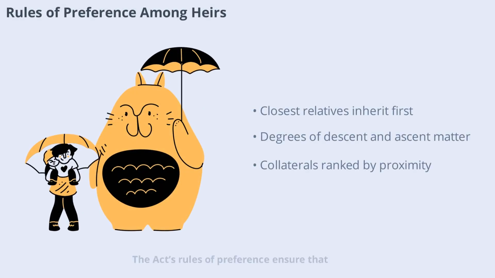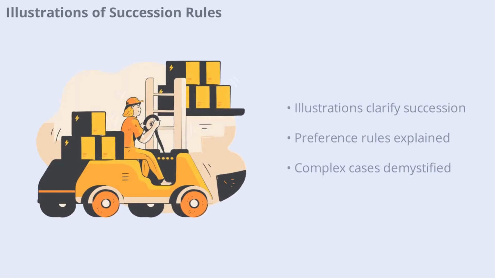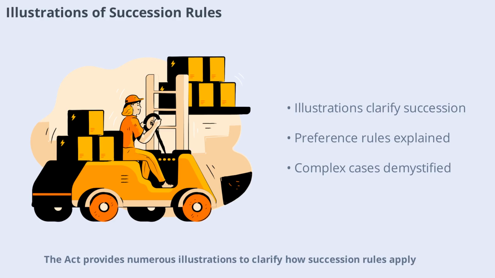The Act's rules of preference ensure that heirs closest to the intestate inherit first. Among descendants, those with fewer degrees of descent are preferred. Among ascendants, fewer degrees of ascent are favored. Collateral heirs are ranked based on proximity, ensuring the nearest relatives receive priority. The Act provides numerous illustrations to clarify how succession rules apply.